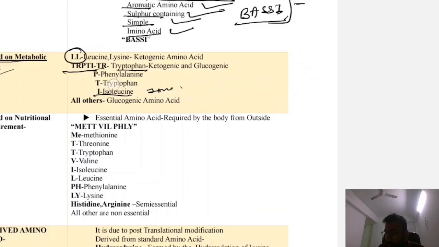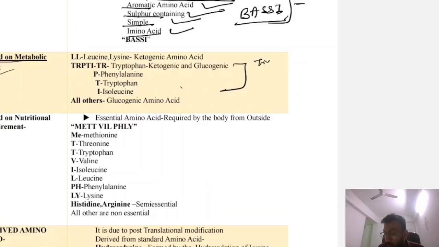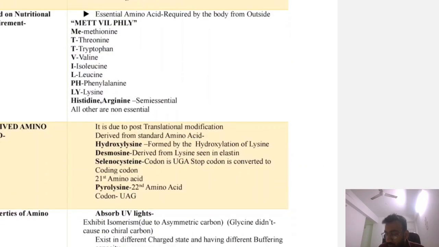Okay. So TRYPTI is tryptophan, phenylalanine, tyrosine and isoleucine. These are both glucogenic as well as ketogenic. Leucine and lysine are ketogenic only, okay, except these, ketogenic as well as glucogenic. All other amino acid are glucogenic, okay.